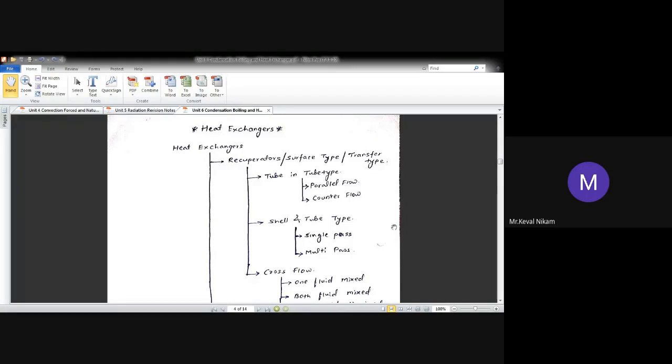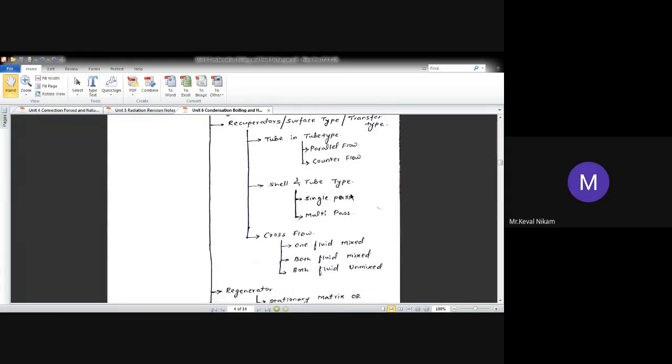Okay? Next is a shell and tube type of heat exchanger. Shell means what? It is a drum-like structure and tubes are installed inside the shell.